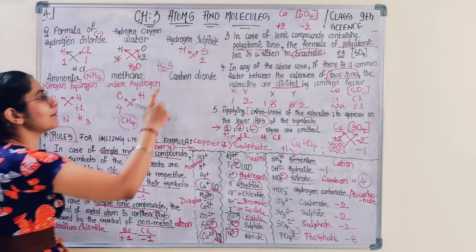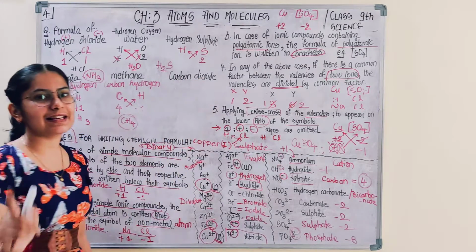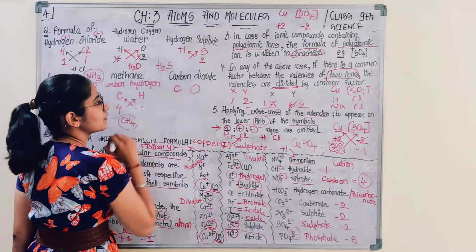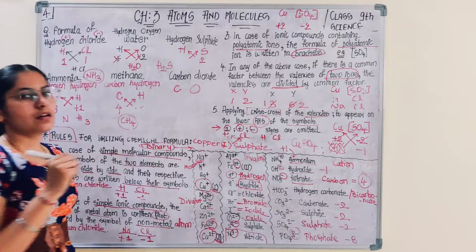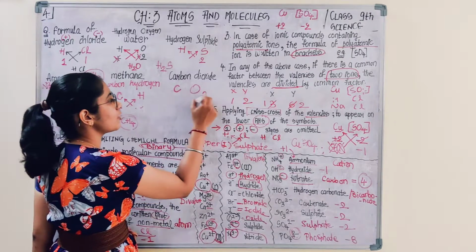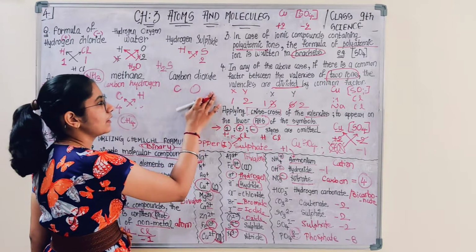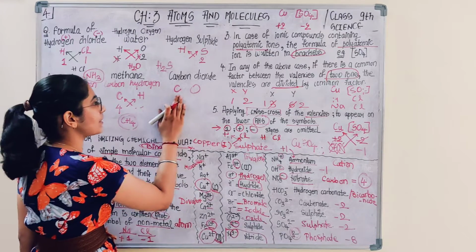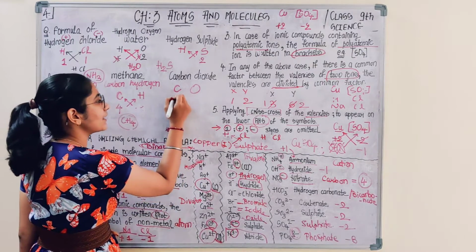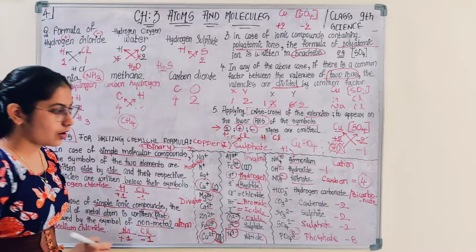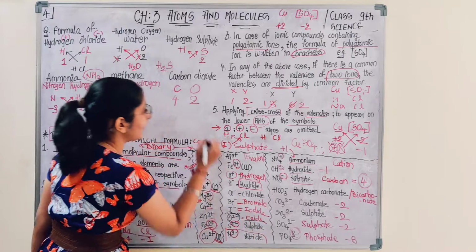If I talk about carbon dioxide, you know which elements are there? Carbon, oxygen. The number of atoms doesn't matter. In carbon dioxide it is CO2, but you shouldn't write it like that, which is why you have to identify. Here there is C and O; the valency of carbon is 4, and of oxide it is -2.